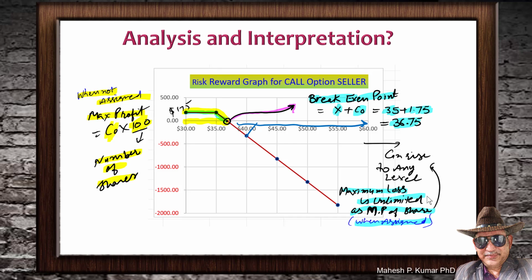So your losses can be unlimited, because we know that the price of share in reality can rise to any level, right? It can even go to $100. So you have the potential of having unlimited losses. With this understanding, you should do the call option writing.